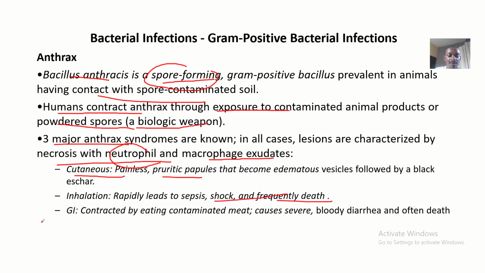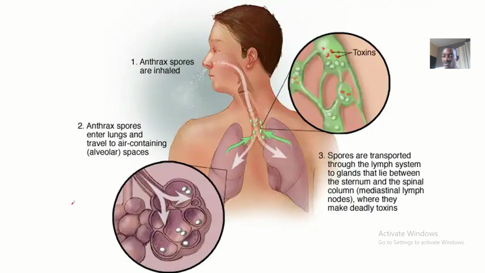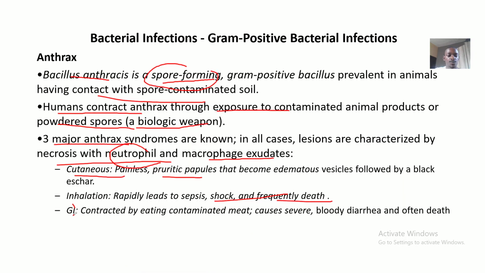Then we have the one affecting the GI, the gastrointestinal one. Before something goes into the gastrointestinal tract, it means maybe you have taken food that was contaminated. This GI one is contracted by eating contaminated meat. It causes severe bloody diarrhea and often death.